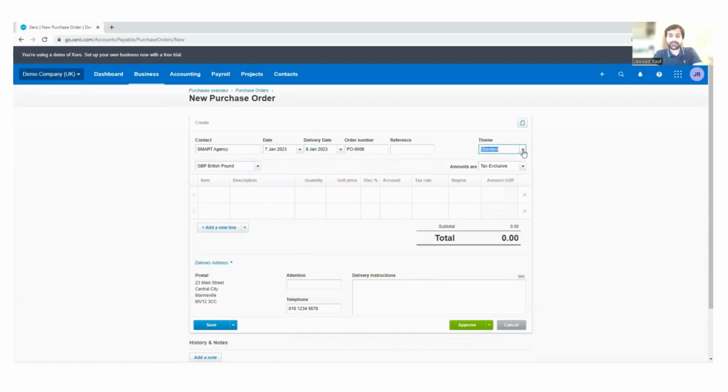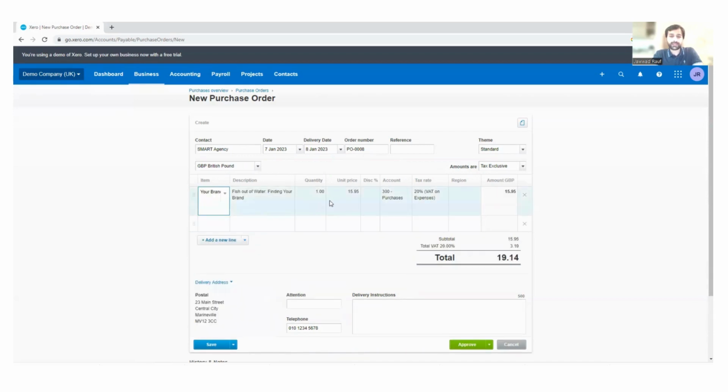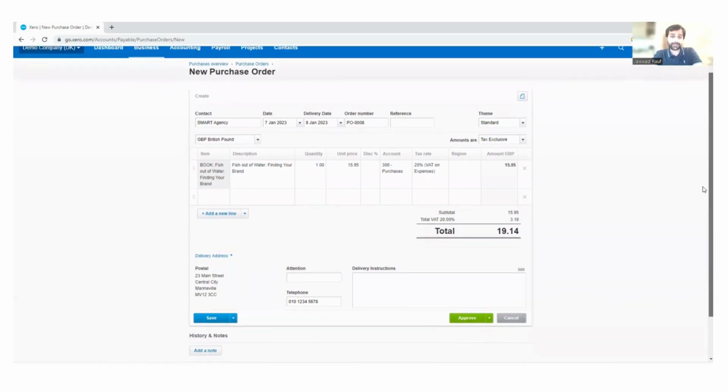Theme is a standard. We have discussed these themes in detail initially, right? So now here I'll just select a product, one product, 15.95, 3.19 is VAT. Everything is okay.